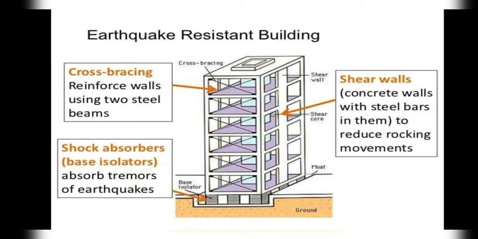For example, earthquake-resistant buildings. So here we have cross bracings, rigid walls using two steel beams, and base isolation at the foundation, and also the wall should be a shear wall. So a shear wall is nothing but a concrete wall with steel bars in it to reduce rocking movements.